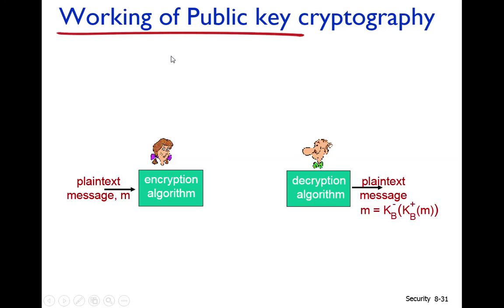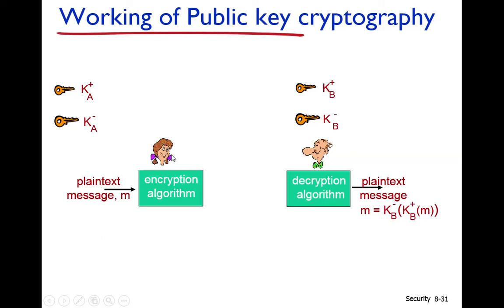How does the public key algorithm work? Let me explain through an example, then it will be easy. Suppose this is Alice and this is Bob, and Alice wants to send the message M to Bob securely. How is it done? Through public key cryptography.